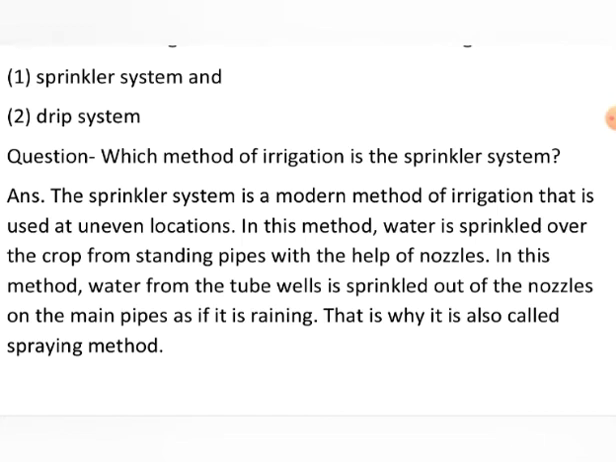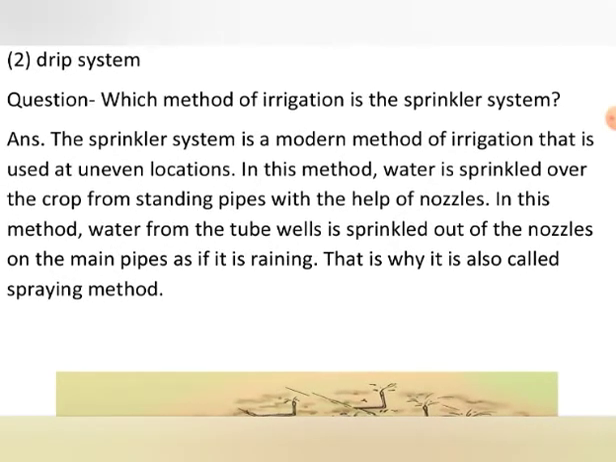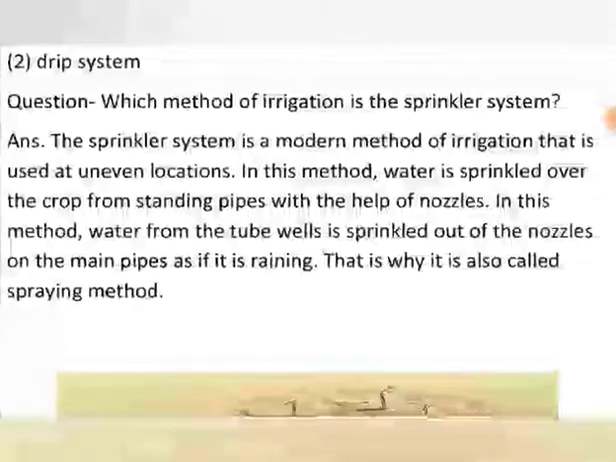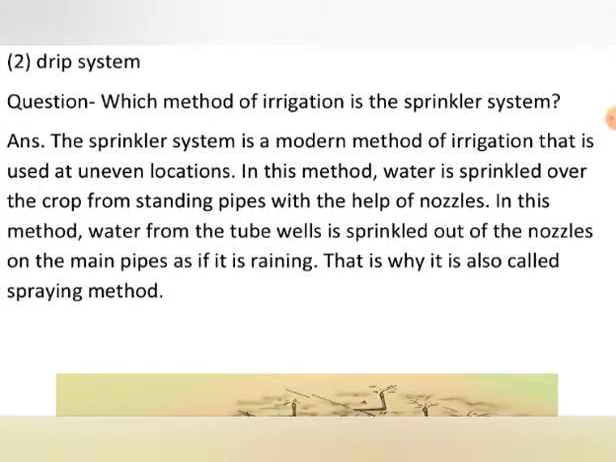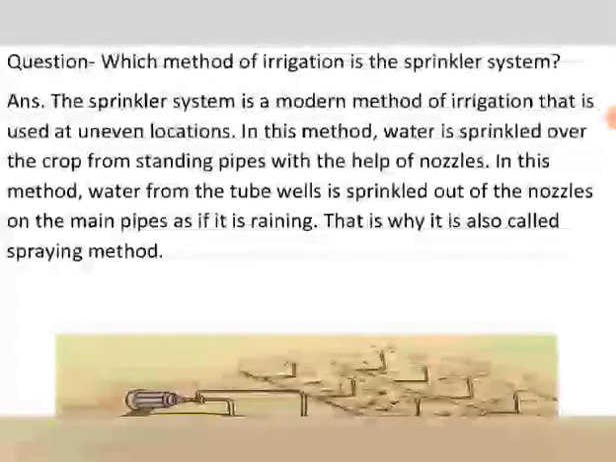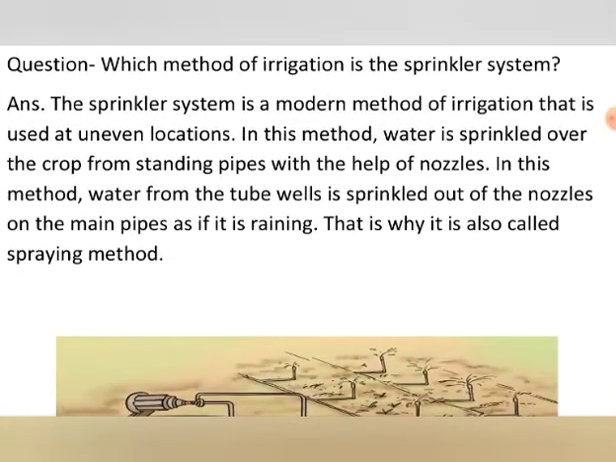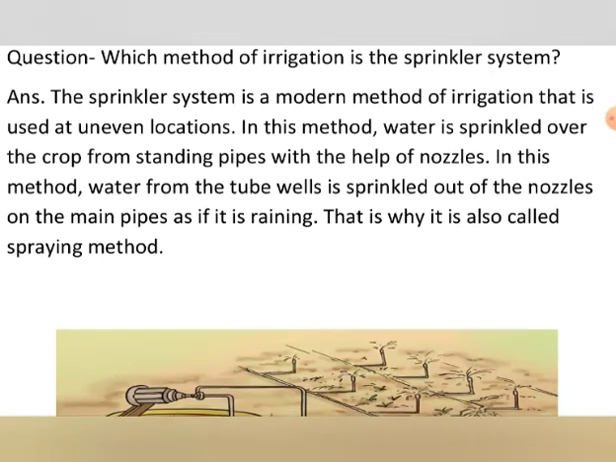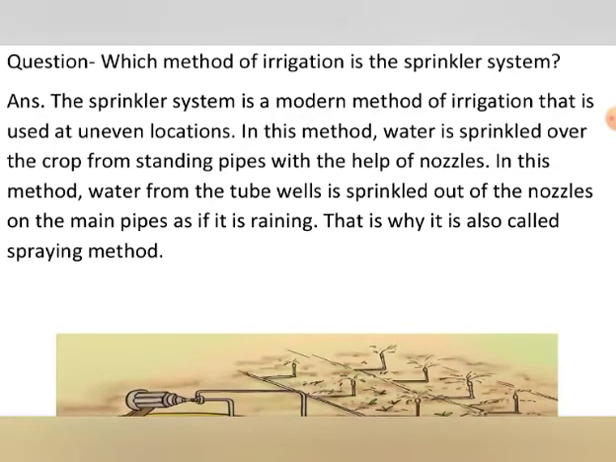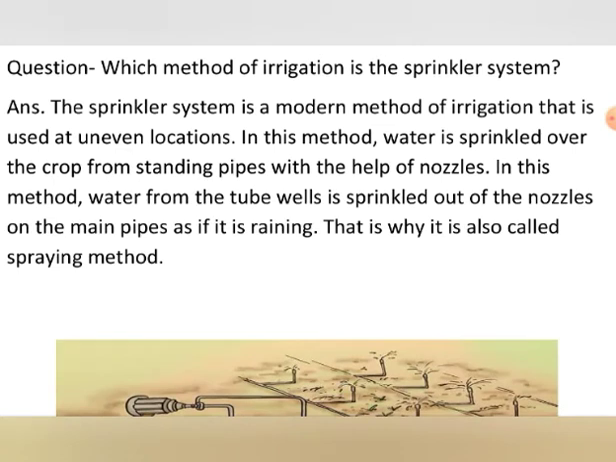Here is a question: which method of irrigation is the sprinkler system? The sprinkler system is a modern method of irrigation that is used at uneven locations. In this method, water is sprinkled over the crop from standing pipes with the help of nozzles. Water from the tube well is sprinkled through the nozzles on the main pipe as if it is raining. This is why it is also called the spraying method.